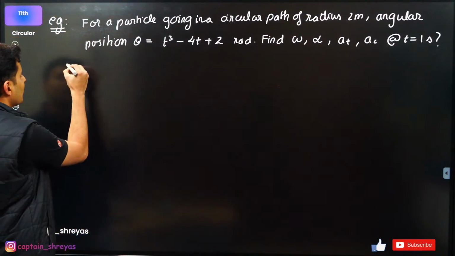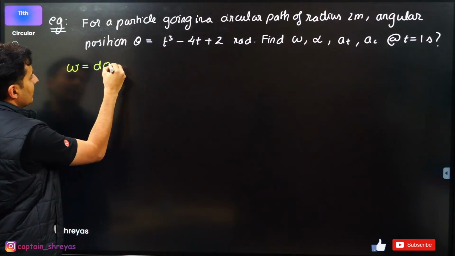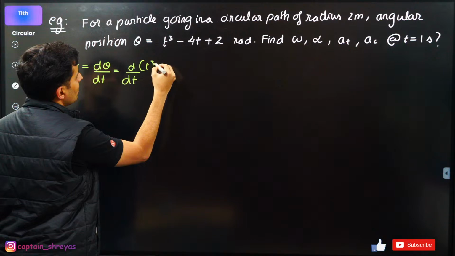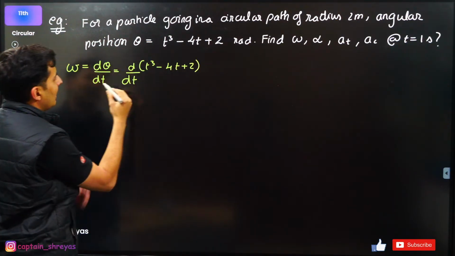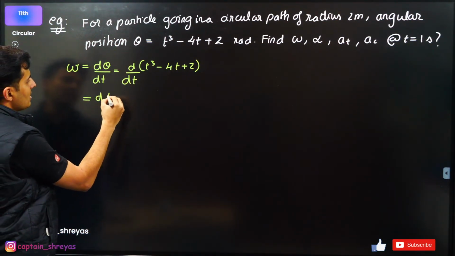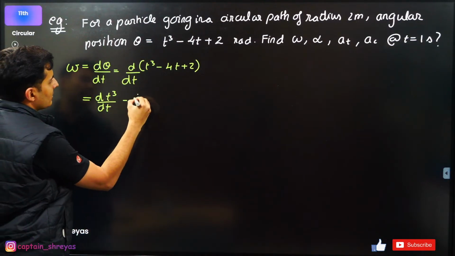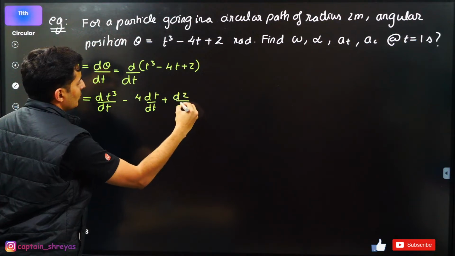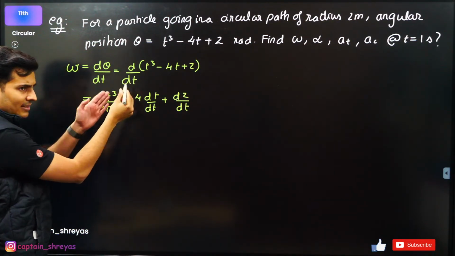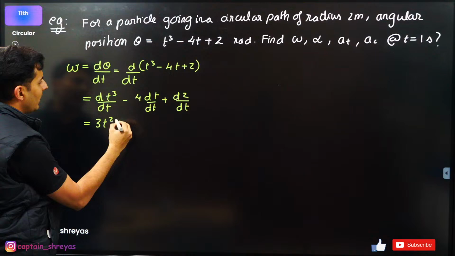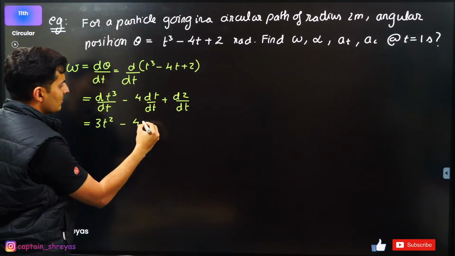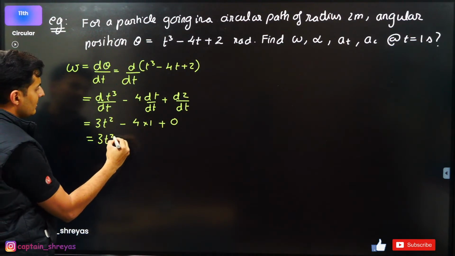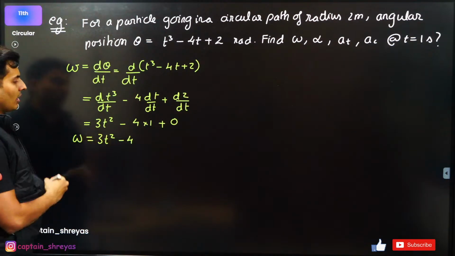So let's use derivatives. Angular velocity is rate of change of angular position, so it will be the derivative of t cube minus 4t plus 2. I will just split it up: derivative of t cube, minus 4 times derivative of t, plus derivative of 2. Derivative of t cube, n x raised to n minus 1, so 3t square, minus derivative of t with respect to t, which is 1. Derivative of a constant is just 0. So 3t square minus 4 is the angular velocity.